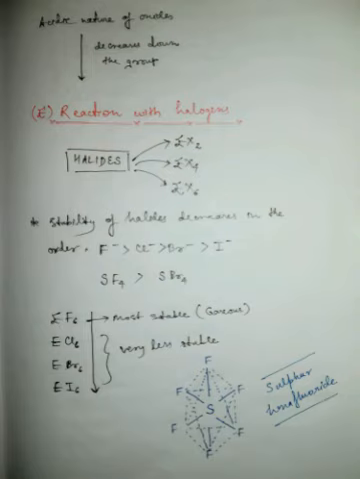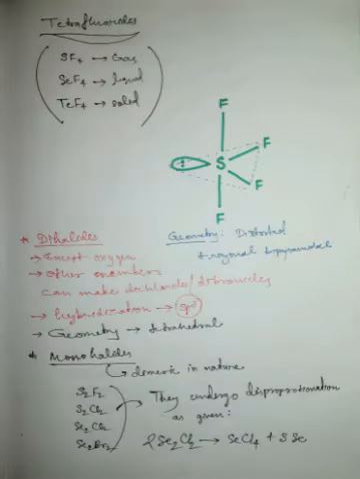Okay. You can see the structure of sulfur hexafluoride. In this molecule, the sulfur is in sp3d2 hybridized state, so it has an octahedral structure. If we talk about the tetrafluorides, sulfur tetrafluoride is a gas, SeF4 is a liquid, and TeF4 is a solid. If you see the structure of sulfur tetrafluoride, it has a distorted trigonal bipyramidal structure, and the sulfur has sp3d hybridization. You can see the lone pair is present at the equatorial position. Because of bond pair-lone pair repulsion, it has this distorted structure.